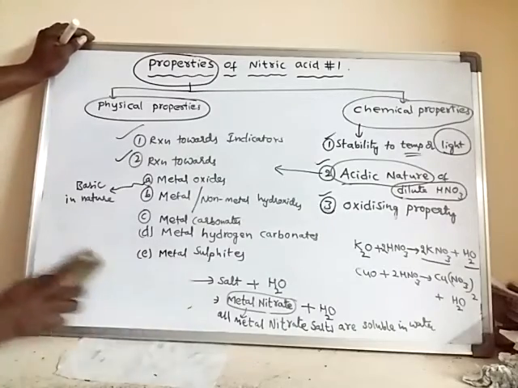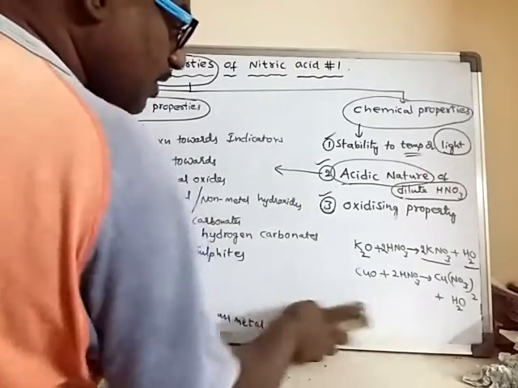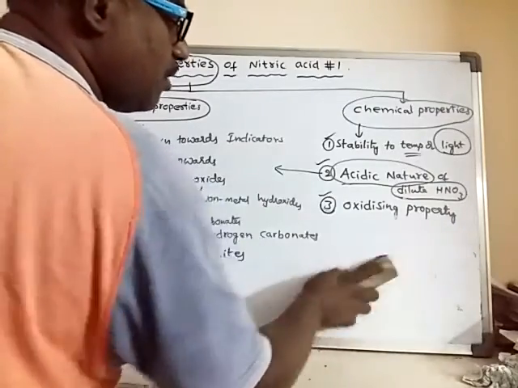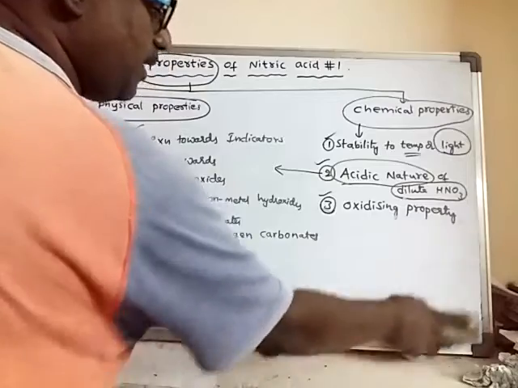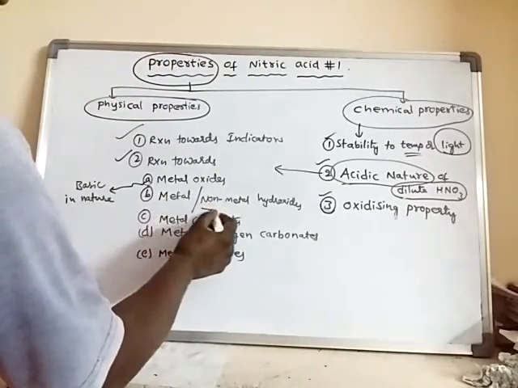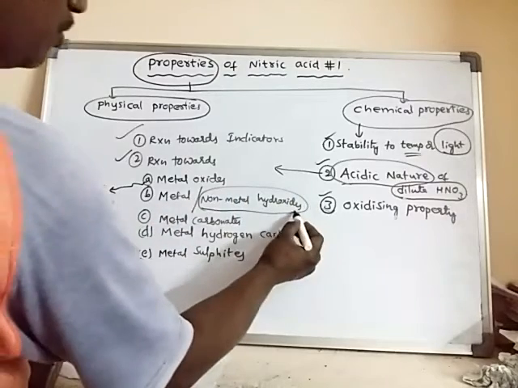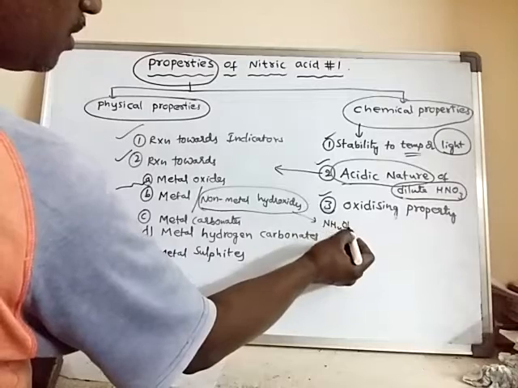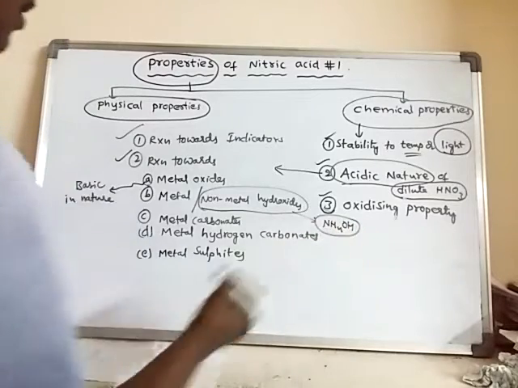For example, metal hydroxides or non-metal hydroxides like ammonia. Generally there is only one non-metal hydroxide. What is that? Ammonium hydroxide. Here there is no metal in it.